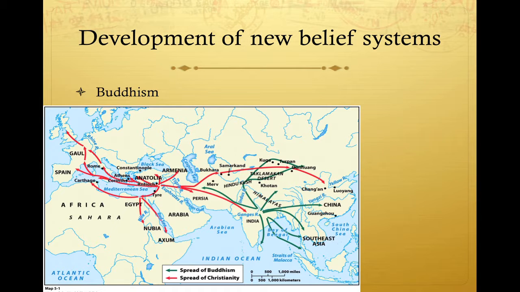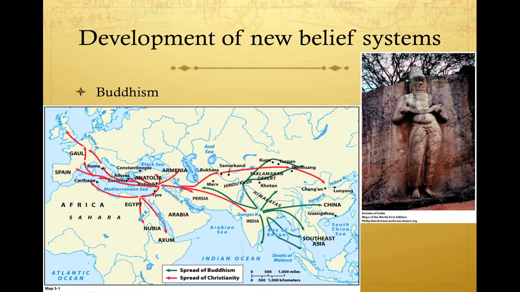Now for new belief systems. First, Buddhism. This was based on the teachings of Buddha, who reacted to the teachings of the Vedas. Buddhism spread throughout Asia, and on this map it is shown in green. So here is the birth of Buddhism, and you can see it spread throughout South Asia, down this way, to Southeast Asia this way, to East Asia here, and to Central Asia along here. The spread of Buddhism was partly due to support from the Mauryan Emperor Ashoka, who you learned about in Chapter 4.